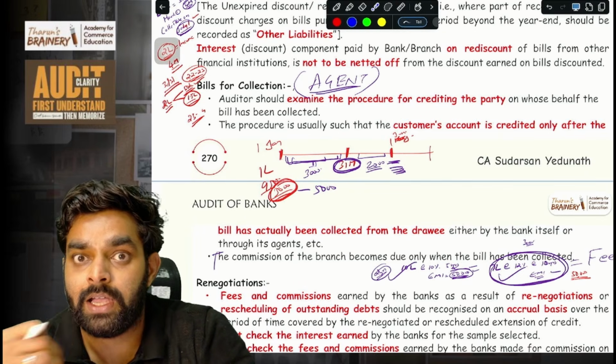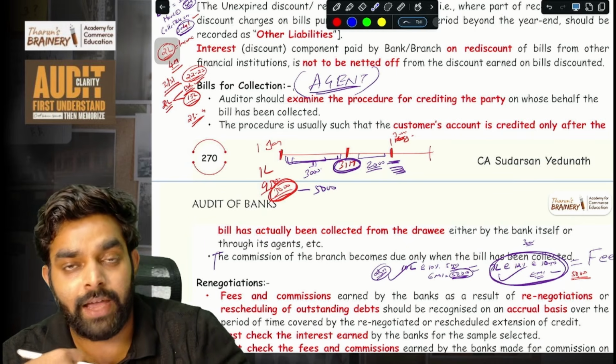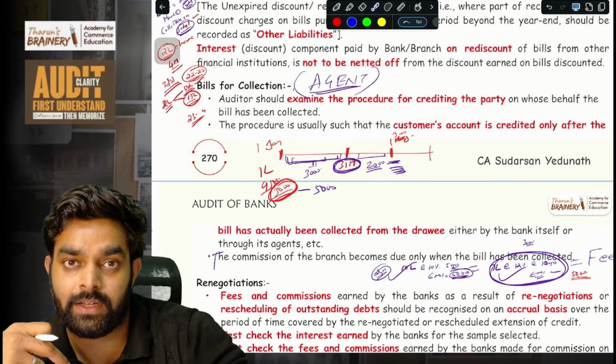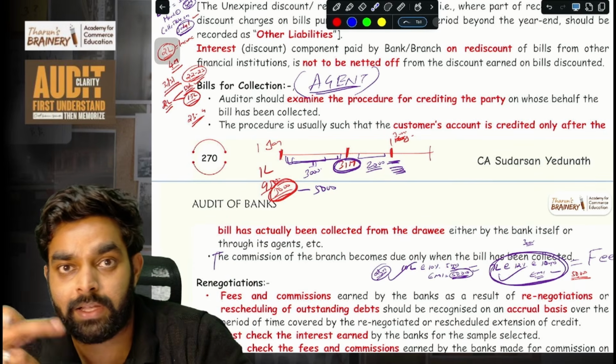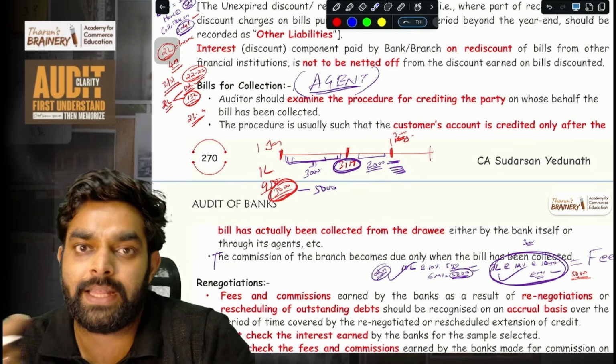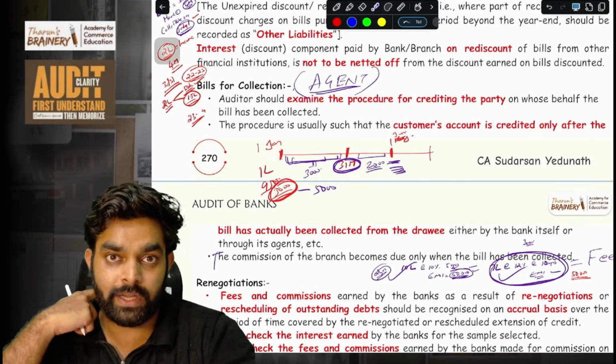Here I have a bill, I have a debtor, I gave the bill to the bank and the bank will collect money for me from that debtor. The debtor will pay money directly to the bank. Imagine the debtor pays 10 lakh. Now the bank will charge a small commission or fees from me. That is the only bank's income here. Here no discounting income is there.